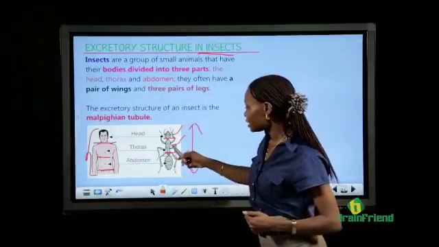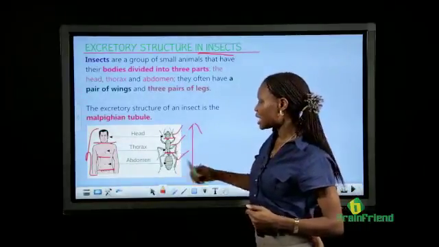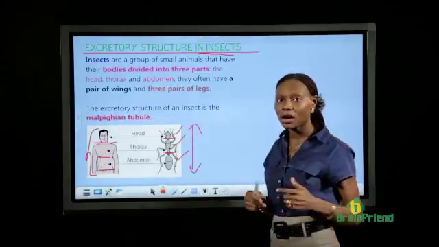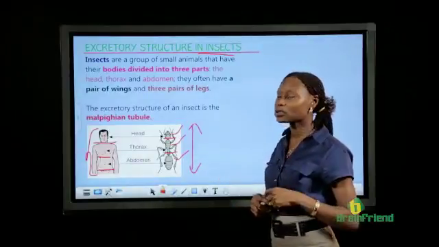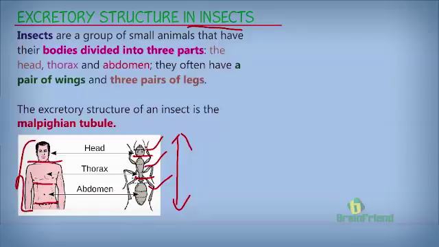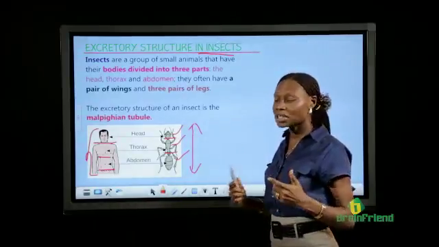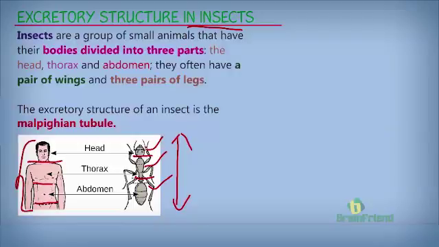Most insects have a pair of wings, like we see in our common housefly and in the mosquitoes. Not all insects will have wings though, like the ants. Some of the ants we see around do not have wings, but they are still insects. Another thing that characterizes an insect is that it often has three pairs of legs.